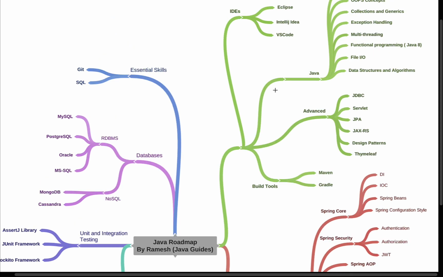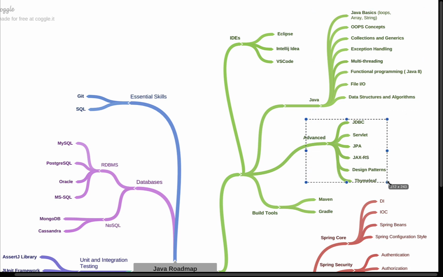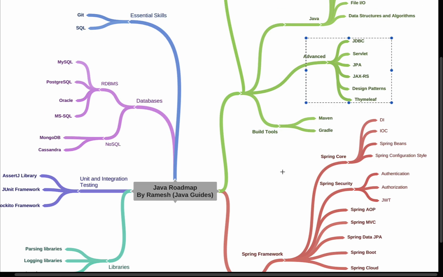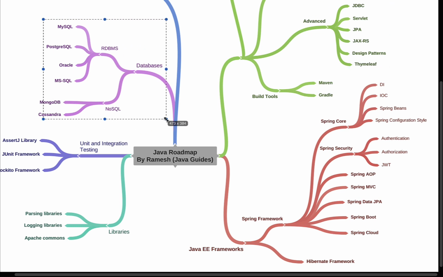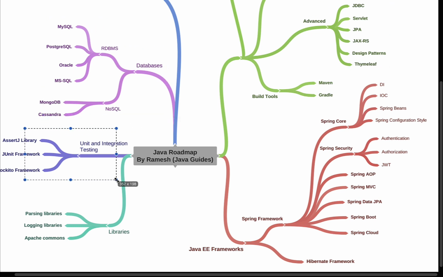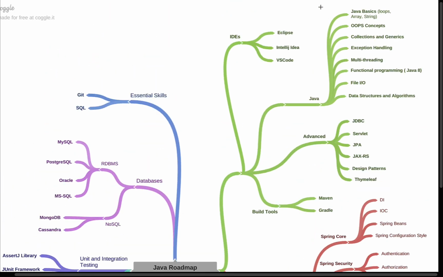Alright, let's get started. First, we'll see core Java, then we'll move to advanced Java, then we'll see the Spring ecosystem, then the databases and testing, and then important Java libraries. Alright, let's begin with core Java.